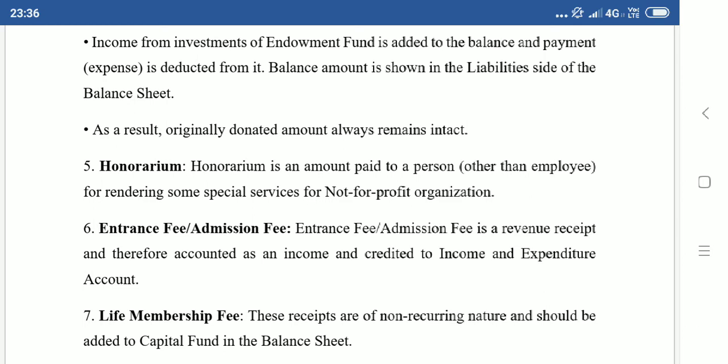Now this teacher is providing a service. He or she is not employed by the temple authorities. They just voluntarily take it up. Every day I will come, I will just monitor. If something like that, out of gratitude, the temple or the mosque or church wants to give some payment, that is called honorarium.